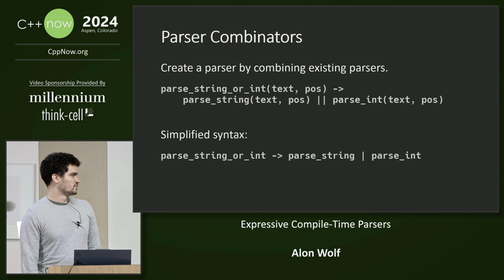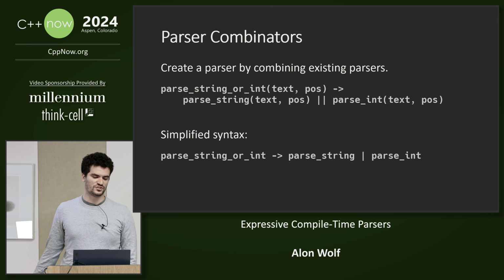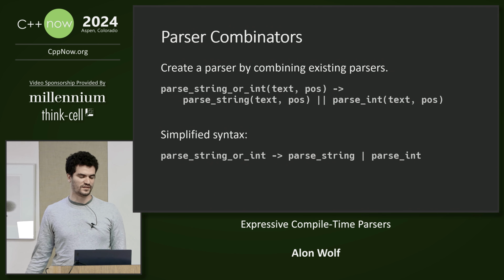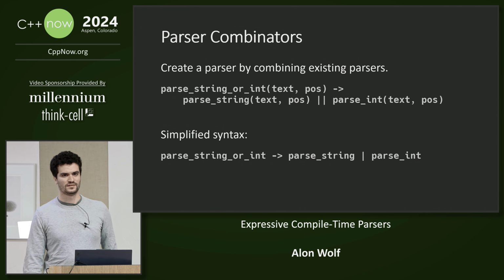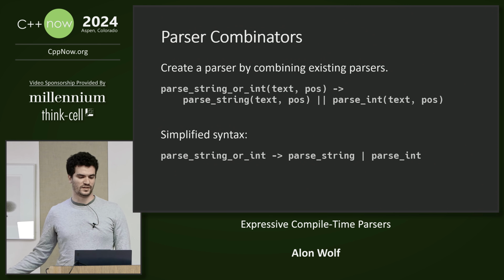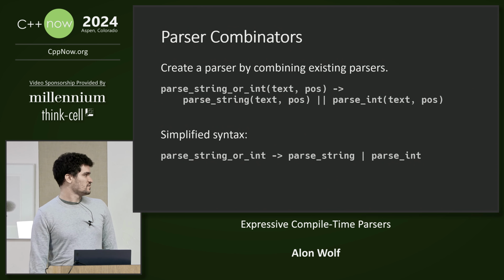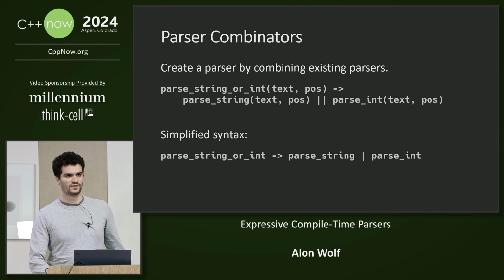One popular way to create parsers is with parser combinators. A parser combinator allows us to create a new parser by combining existing ones. For example, if we have a parsing function called parseString that takes the input text and the current parsing position and returns a string or an error, and we have a similar function called parseInt that returns an integer or an error, we can create a new function that will parse a string or an int by first calling parseString, and if it fails, calling parseInt. Because all these functions have the exact same arguments, we can simplify this pseudo-syntax and remove the function arguments.